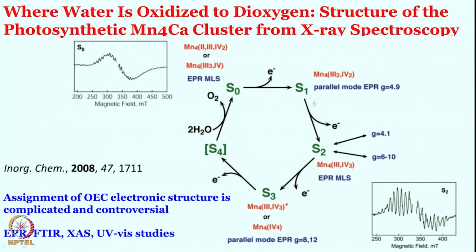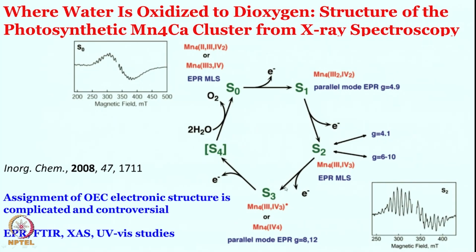Further oxidation of this intermediate gives rise to a situation where once again one of the manganese remains in +3 oxidation state, another manganese which was in +3 oxidation state is now oxidized to +4 oxidation state. So, 3 of the manganese are in +4 oxidation state, 1 of the manganese is in +3 oxidation state. Once again this will give rise to the multiline EPR spectrum with 2 different g values, one for the manganese 3 plus and another for manganese 4 plus. These are quite significant. Understanding what we have from S2 to S3, then it is further oxidation.